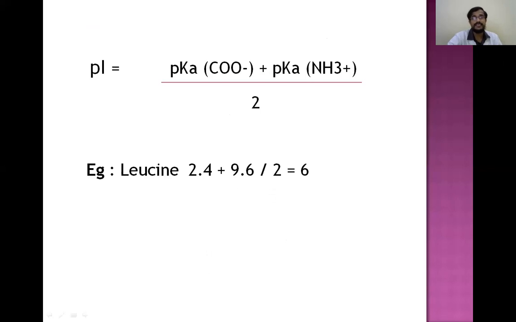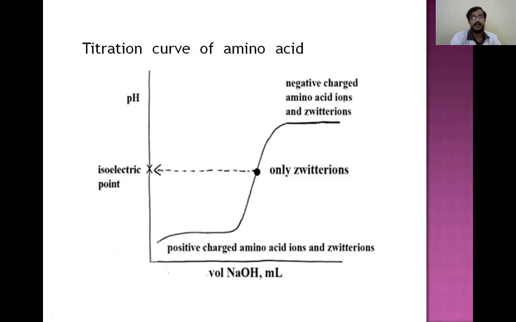So this is a calculation for isoelectric pH, and the example is leucine. The isoelectric pH of leucine is 6. And this is a titration curve for amino acid. Initially at low pH, the amino acid exists as positive charge.